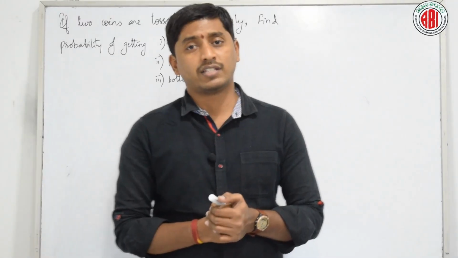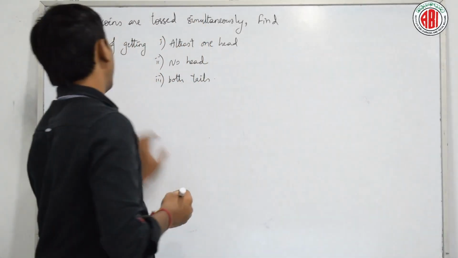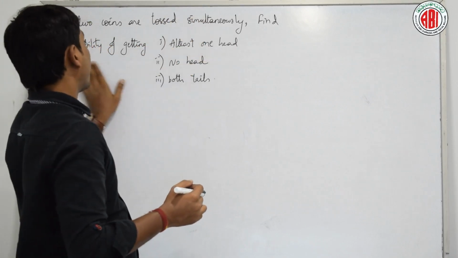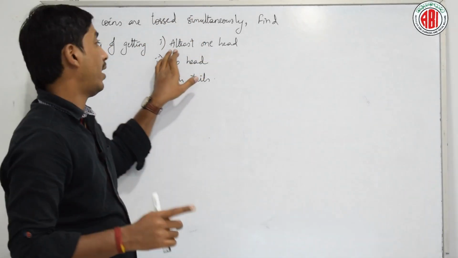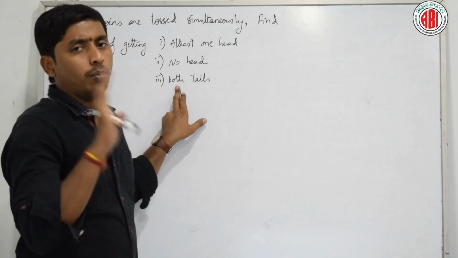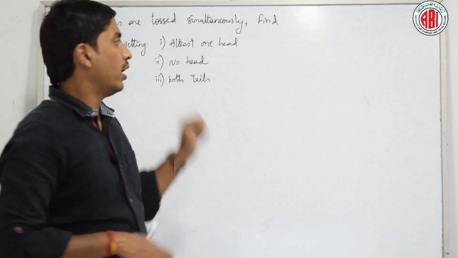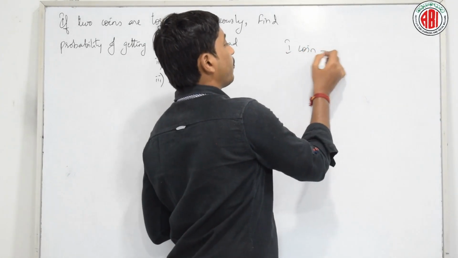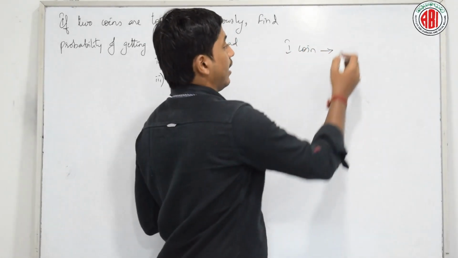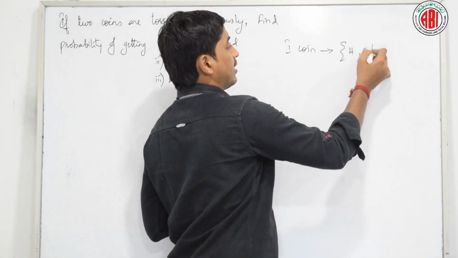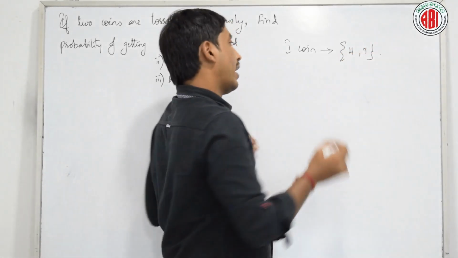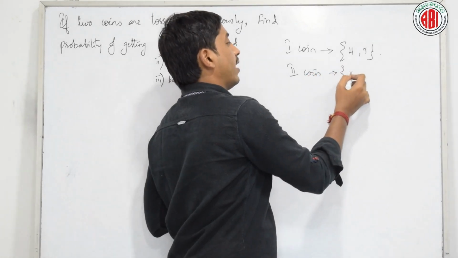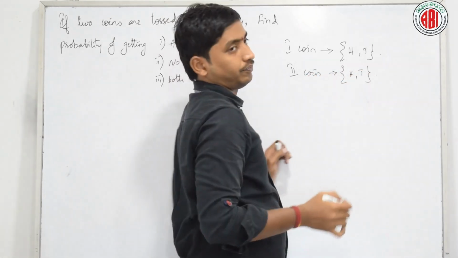Let's do. See the next question here. He says that if 2 coins are tossed simultaneously, he is asking us to find the probability of getting at least one head, no head or both tails. How to do it? Now tell me, for the first coin, what are the outcomes? One is head and one more is tail. Right? And for the second coin, again one head and one tail.